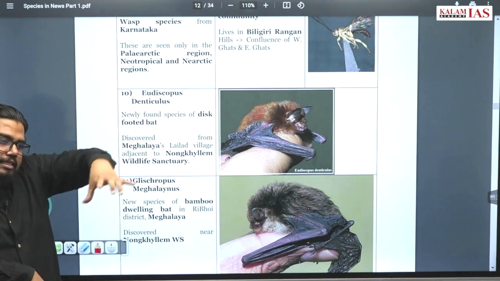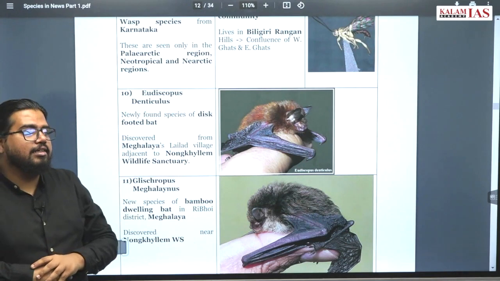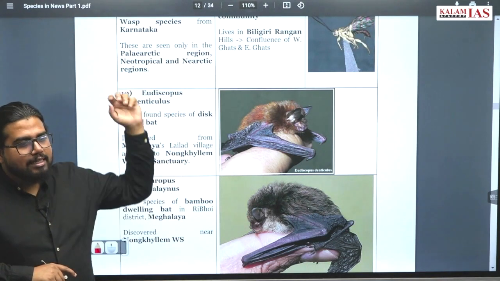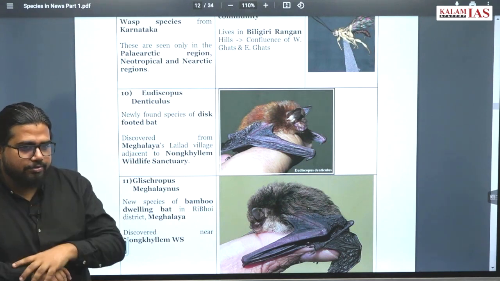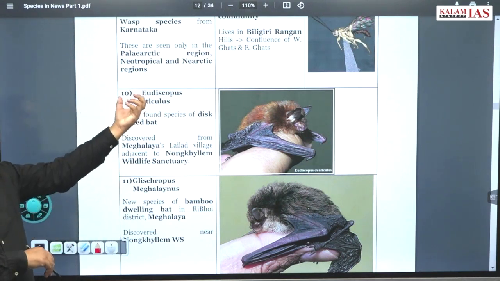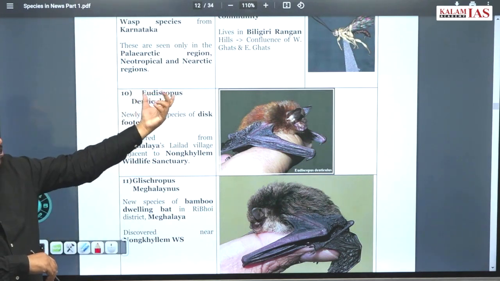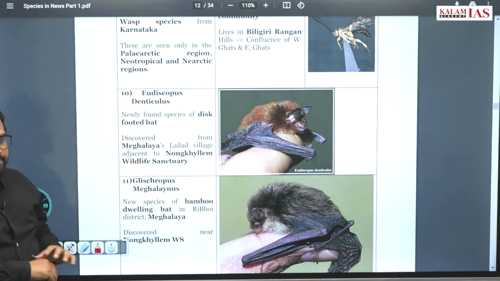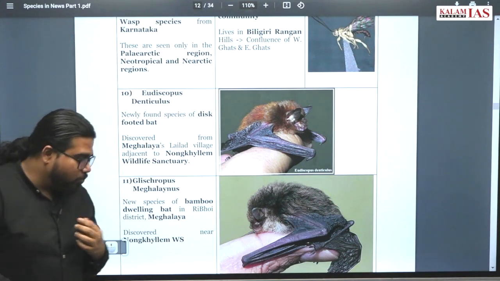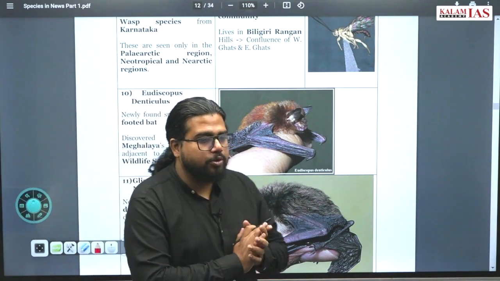So the Western Ghats, Kerala, all these areas are hotspots of bats, as well as the northeastern states. This bat, Eudiscopus denticulus, has been discovered from Meghalaya. Why are bats a hotspot of viruses?